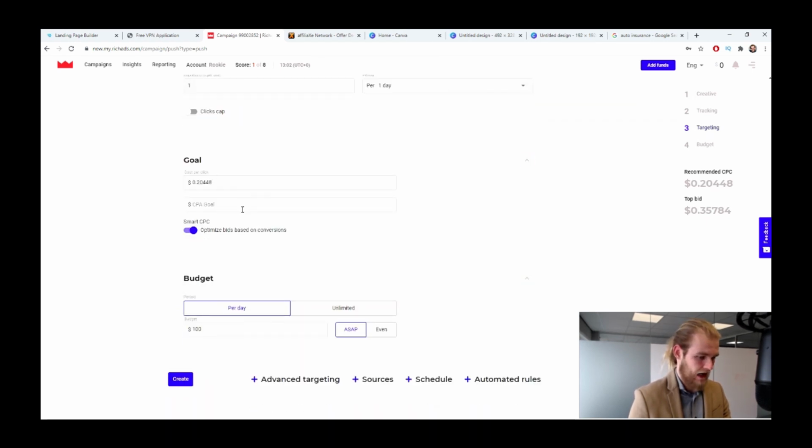All right, and let's take a look. So the cost per click is auto-populated from the recommended cost per click. So that's fine. We're not going to touch that. I'm going to turn the smart CPC off because we don't need it. And then we have the budget. So how much budget do we want to invest in this specific campaign? And do you want it to spend as soon as possible or evenly throughout the day? And I personally like to use that latter one, evenly spread throughout the day, so that I have data coming in on all different hours of the day instead of specific time slots in which it tries to spend all my daily budget.